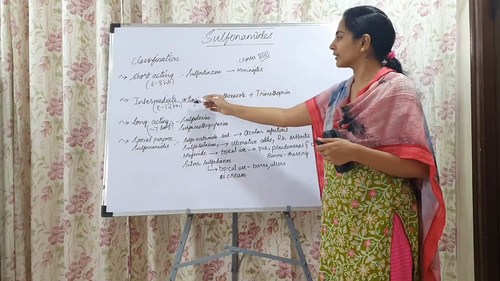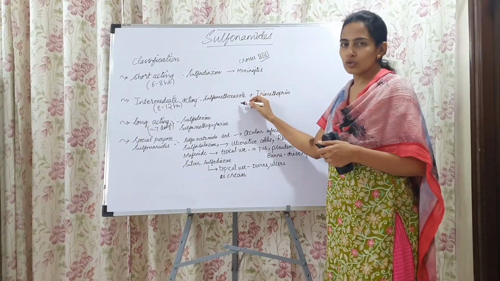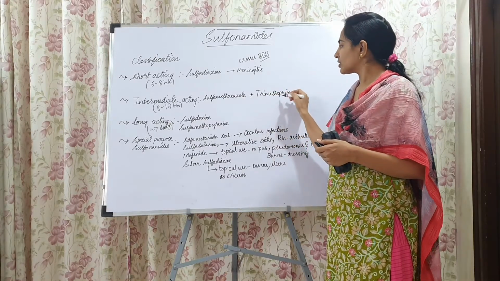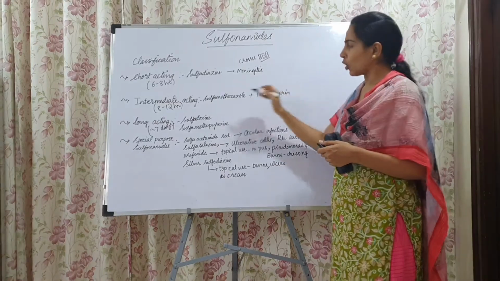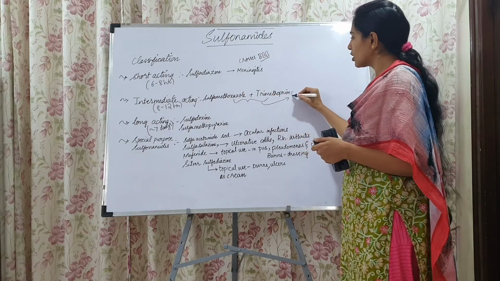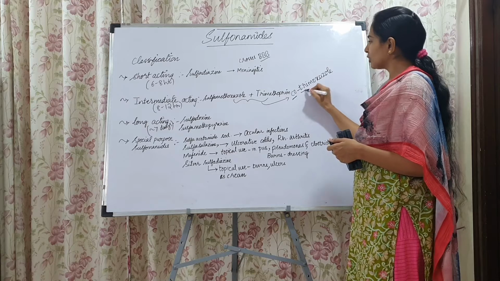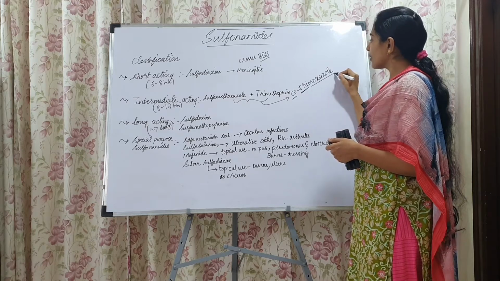The intermediate acting one is sulfamethoxazole. Sulfamethoxazole is used in combination with trimethoprim. The combination is a fixed dose combination which is called cotrimoxazole, a combination of trimethoprim and sulfamethoxazole.